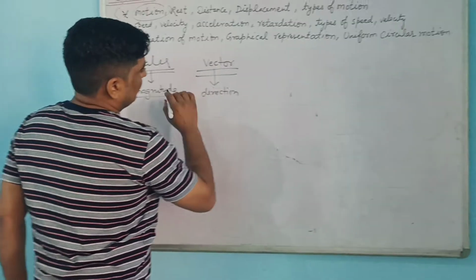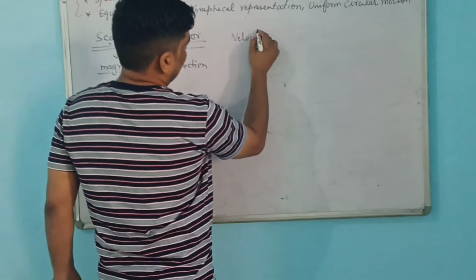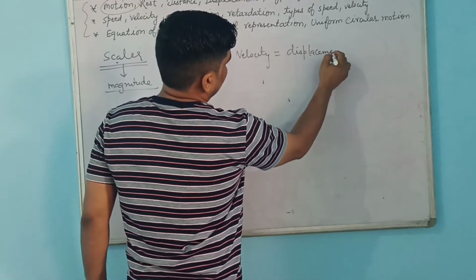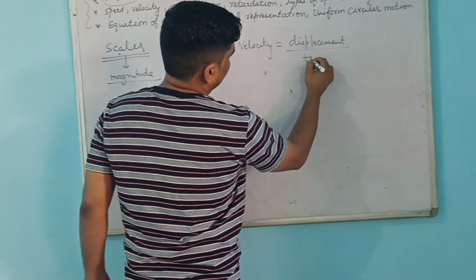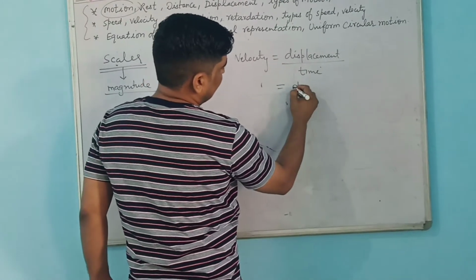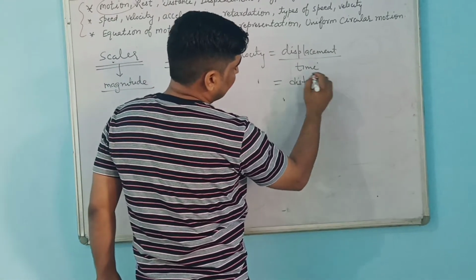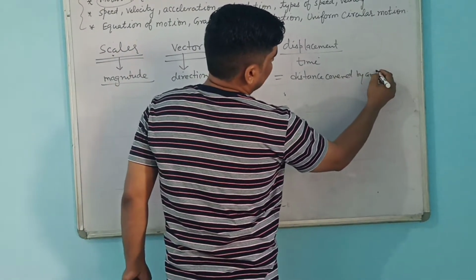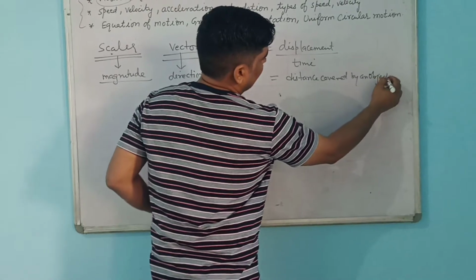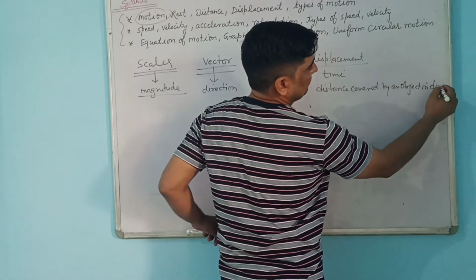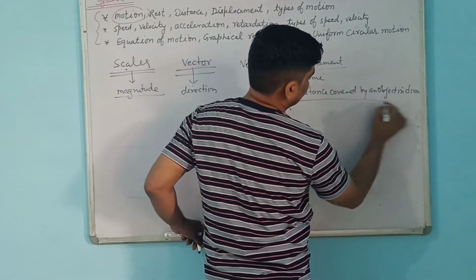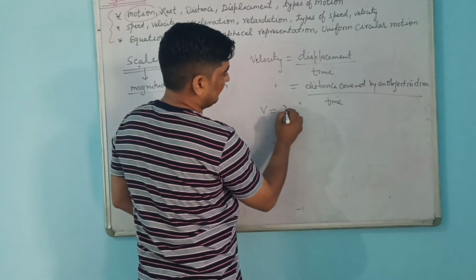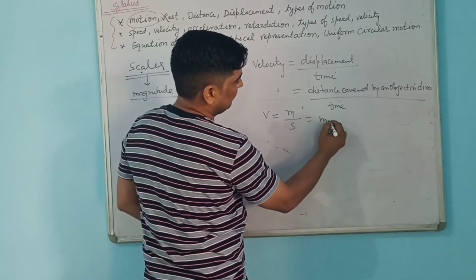So velocity, if I am taking, velocity means displacement covered by the object divided by time. Or sometimes in textbooks you will find distance covered by an object in a particular direction. Direction is the test. So distance plus direction, that is displacement, divided by time. The unit will be the same for velocity, as displacement is also meter, divided by second. So it will be meter per second only.